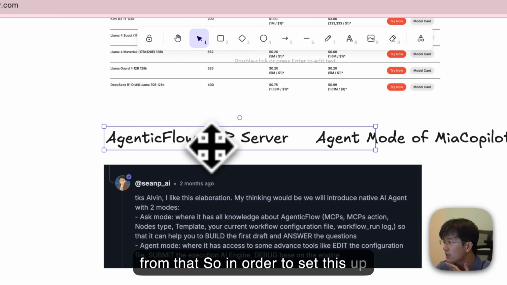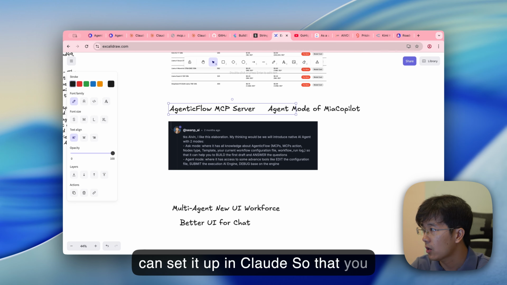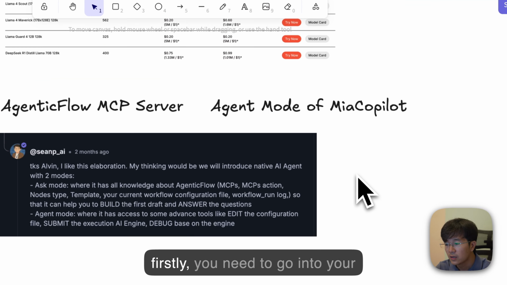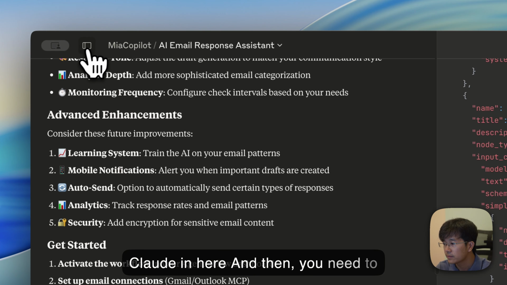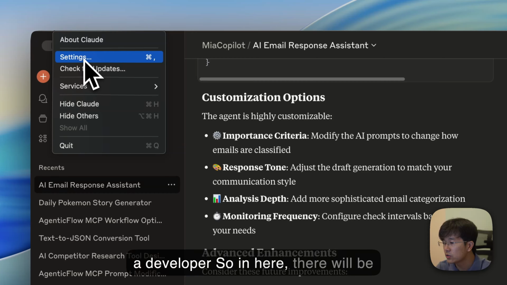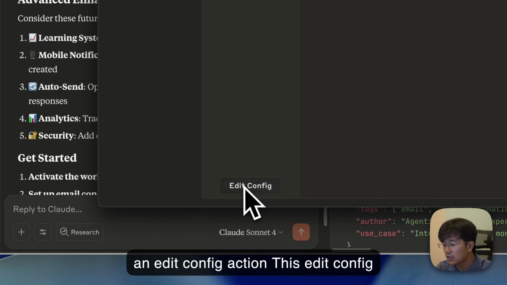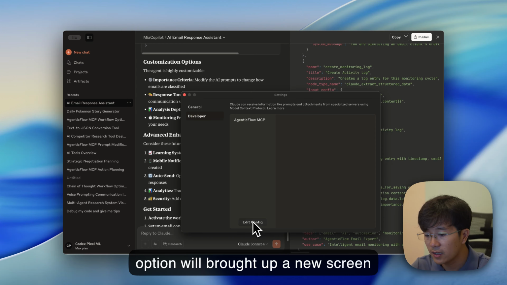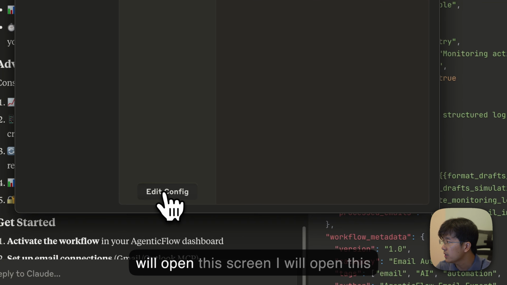So in order to set this up, I will show you how you can set it up in Claude so that you can even try it yourself at home. Firstly, you need to go into your Claude in here, and then you need to go into settings. In settings, there will be a developer section. In here, there will be an edit config action. This edit config option will bring up a new screen where you can copy and paste.